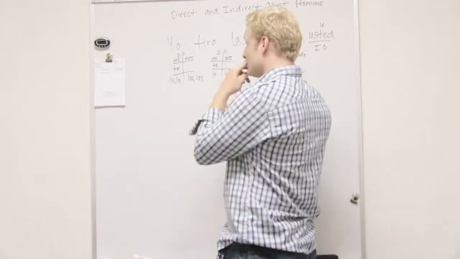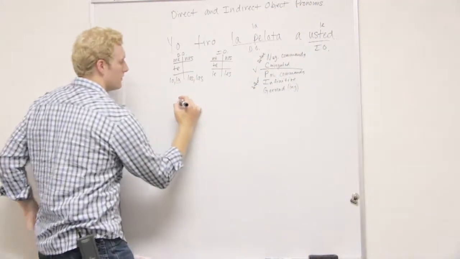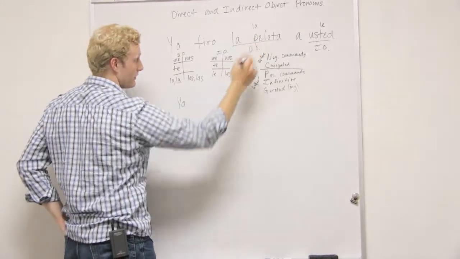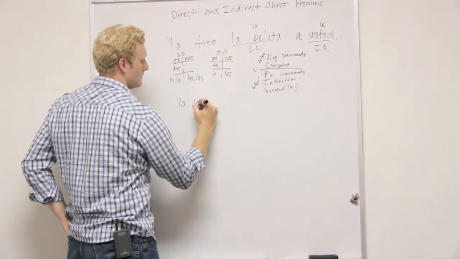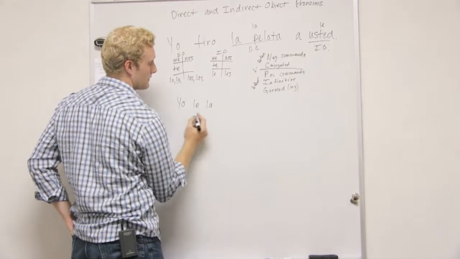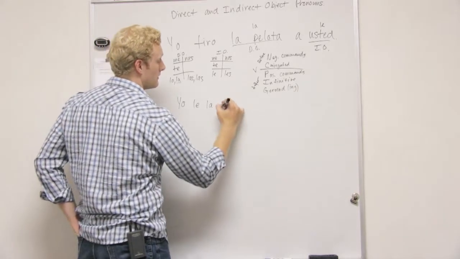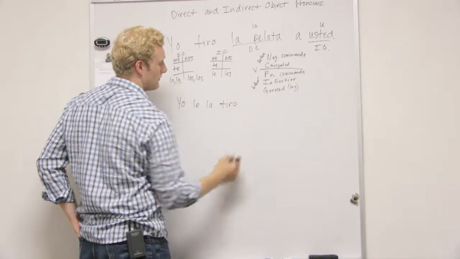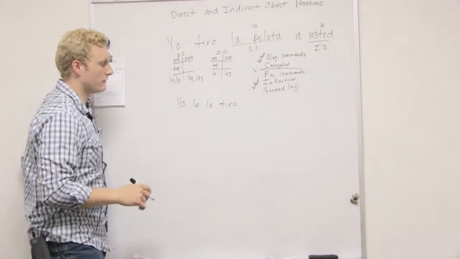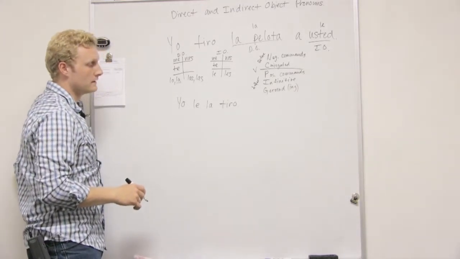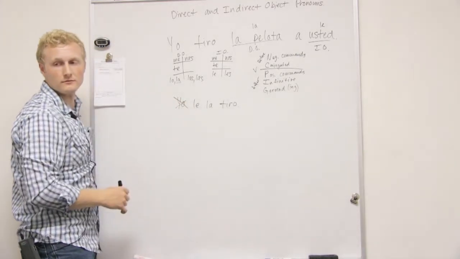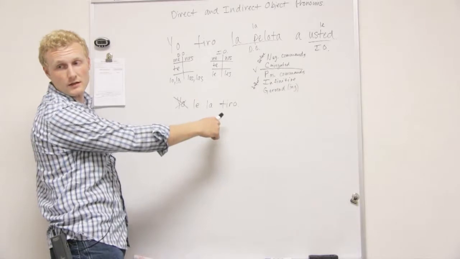So we can rewrite the sentence replacing those with our pronouns that we chose. Yo, le comes first, then la, and there are spaces in between. Tiro. Simplified down to that. And technically, we don't really need the yo either because it's implied in the conjugation of the verb.